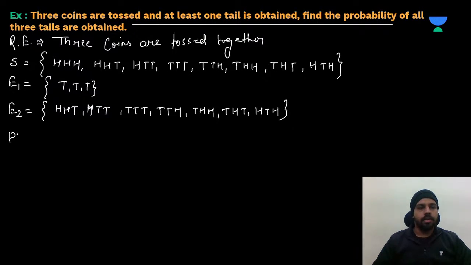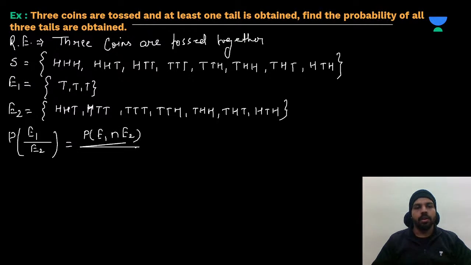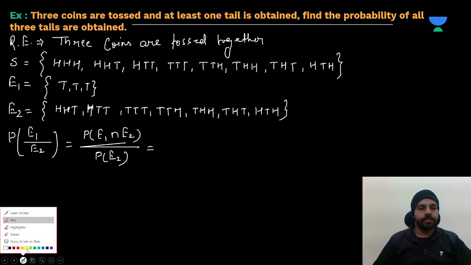So what are they asking for? They are asking to find the probability of E1 when E2 has already occurred. So it will be the probability of E1 intersection E2 divided by the probability of E2. So to find this probability, first of all, you need to work. Yes. So see, we are doing it.